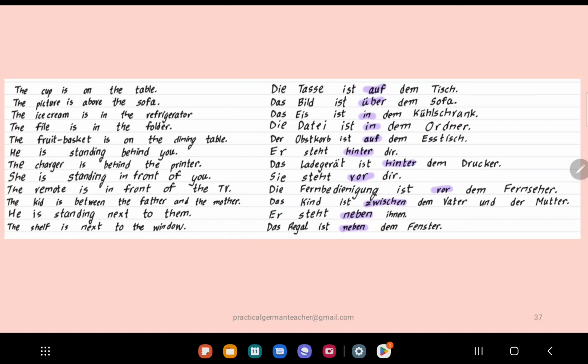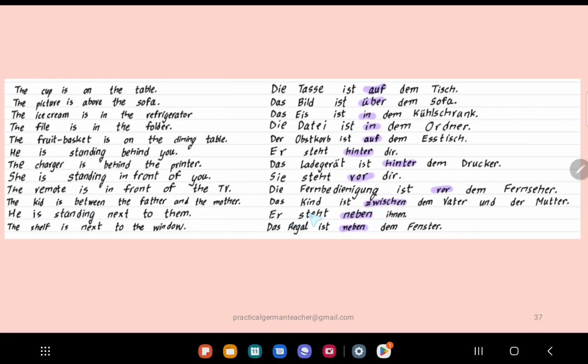Okay. The kid is between the father and the mother. Das Kind ist zwischen dem Vater und der Mutter. Again, check. Vater masculine, so dem. So there becomes dem. Mutter feminine, die Mutter, so becomes der. Okay. Because dative. Zwischen means between.